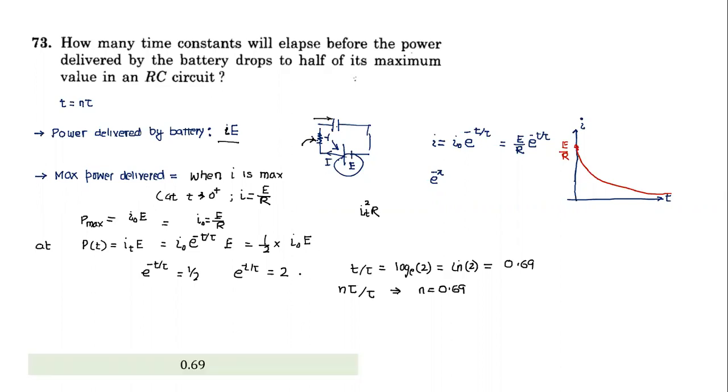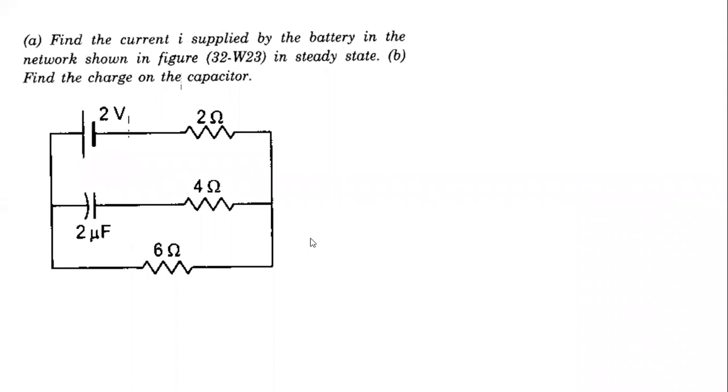Okay, that's the answer. Now we come to slightly different questions, and these questions are simpler and important. What we need to find, let's read the question: find the current I supplied by the battery in the network in steady state.